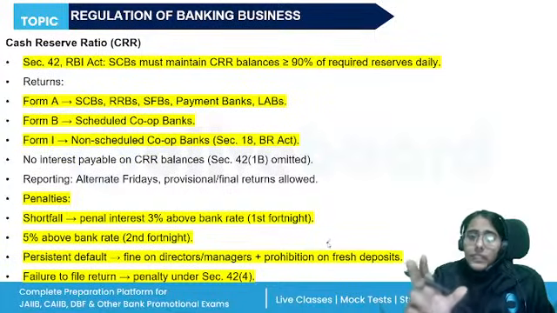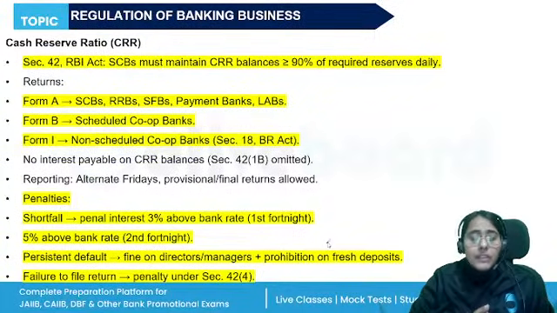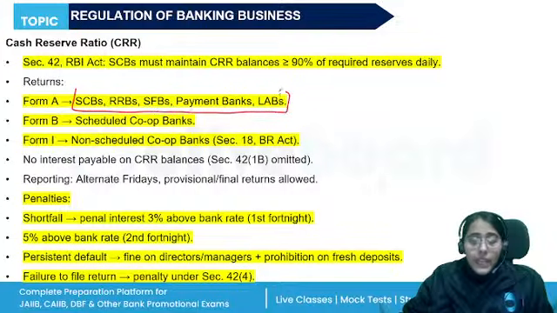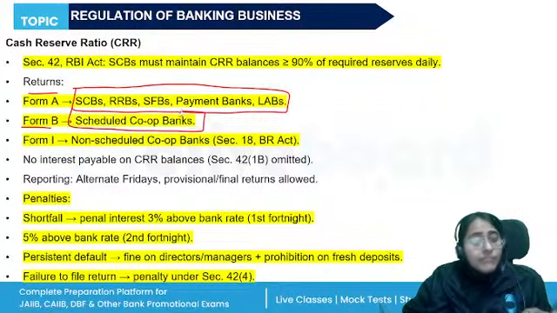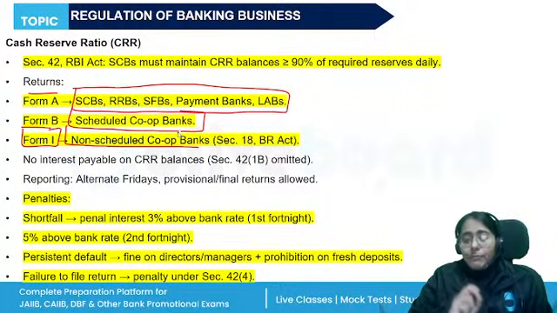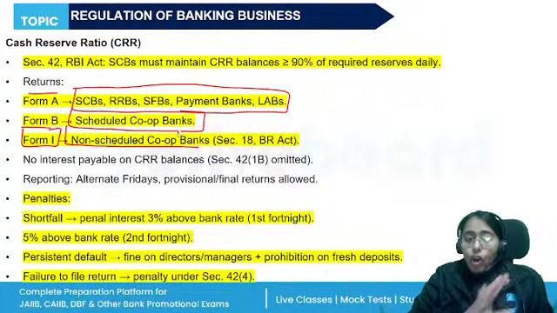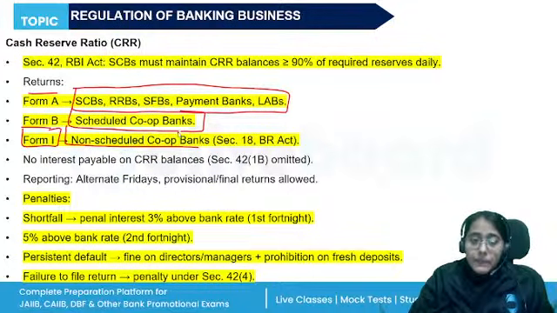Form A is the return filed by the scheduled commercial banks, including the RRBs, SFBs, payment banks, and the local area banks. So these banks need to use Form A to submit the return on their CRR. Form B is to be filled by the scheduled cooperative banks, and Form I is for the non-scheduled cooperative banks. RBI does not pay any interest on the CRR balances. Okay, RBI will not pay any interest, right?